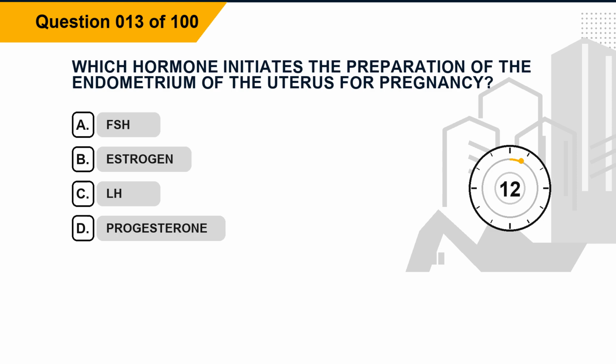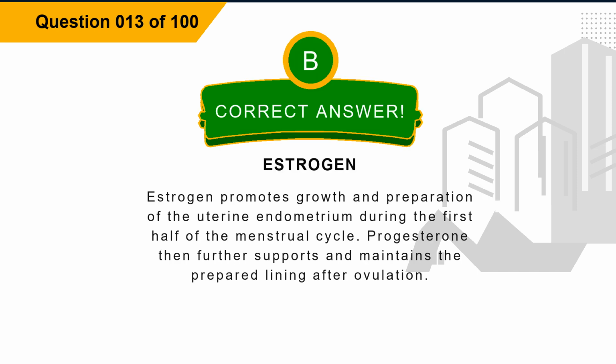Question 13. Which hormone initiates the preparation of the endometrium of the uterus for pregnancy? Option A, FSH. Option B, estrogen. Option C, LH. Option D, progesterone. The correct answer is option B, estrogen. Explanation. Estrogen promotes growth and preparation of the uterine endometrium during the first half of the menstrual cycle. Progesterone then further supports and maintains the prepared lining after ovulation.